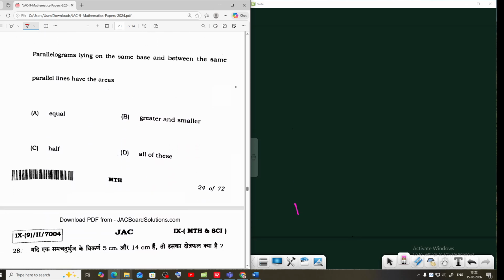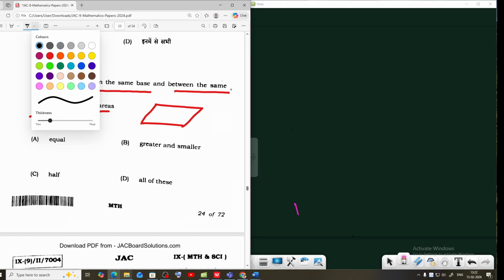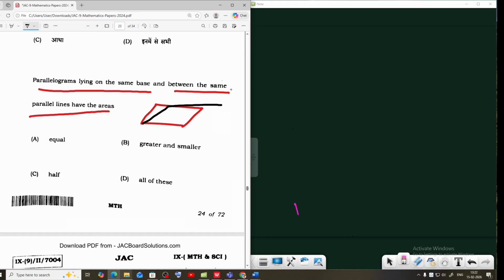Question number 27. Parallelograms lying on the same base and between the same parallel lines: this is one parallelogram, and this is another parallelogram on the same base. Since the base is the same, the area is also equal. This is a theorem and property of parallelograms: parallelograms lying on the same base between the same parallel lines have equal area.